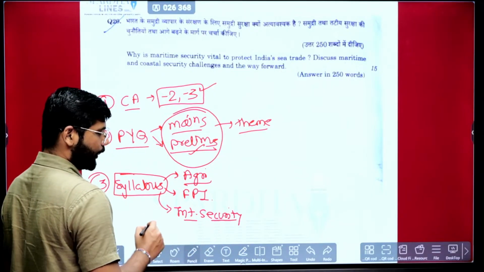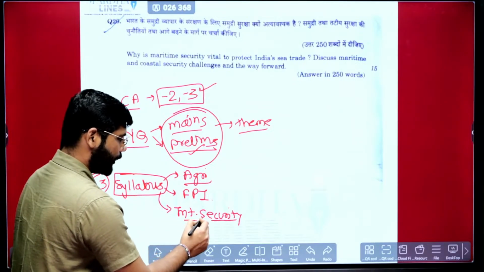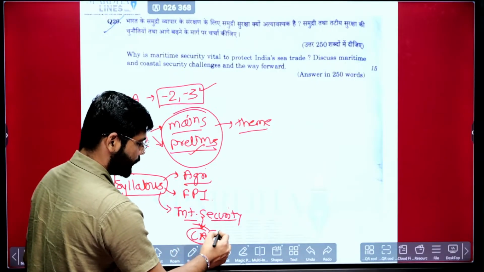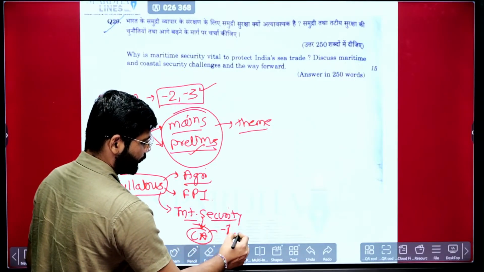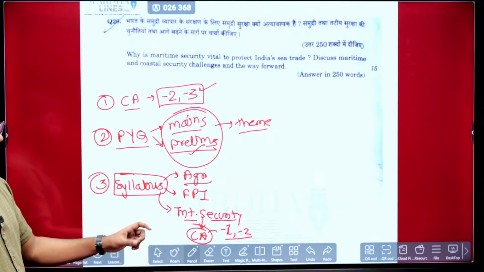So here also the syllabus becomes important, because the questions are basic. They are just linking whatever is going on in current affairs, and current affairs is not the back-dated, it is the last 1 year or a maximum of 2 years. Okay, so this is for this specific subject.